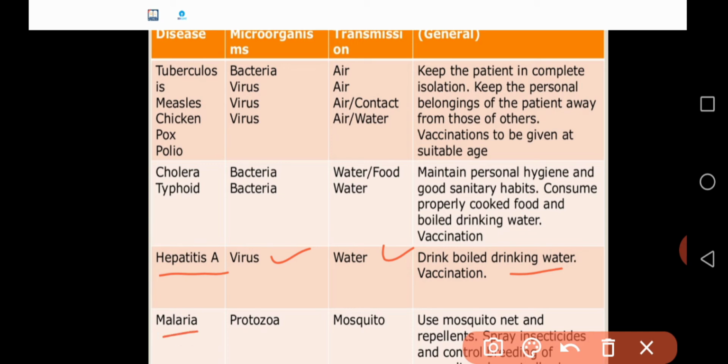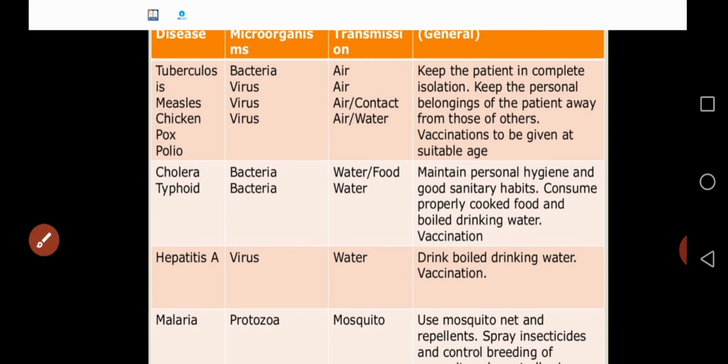Similarly, malaria. Usually malaria is caused by a microorganism, that is a protozoan. How is it transferred? Through a vector, that is the mosquito. How to prevent it? Use mosquito nets and repellents, spray insecticides and control breeding of mosquitoes. So these are some diseases caused in the human body by microorganisms.